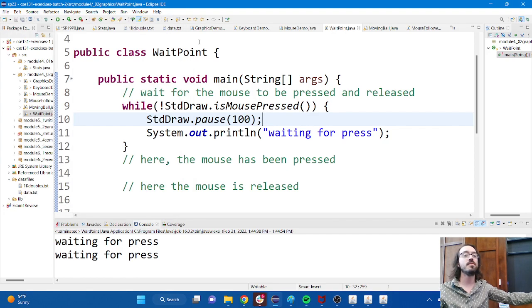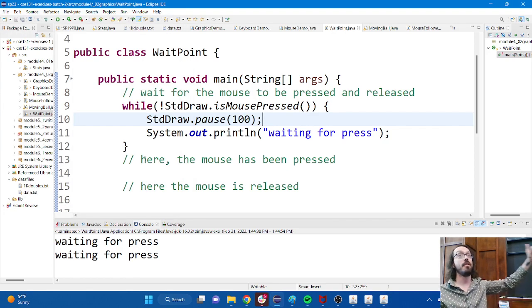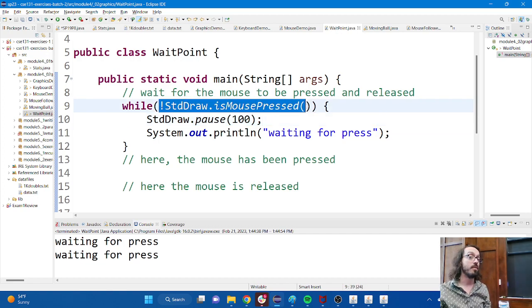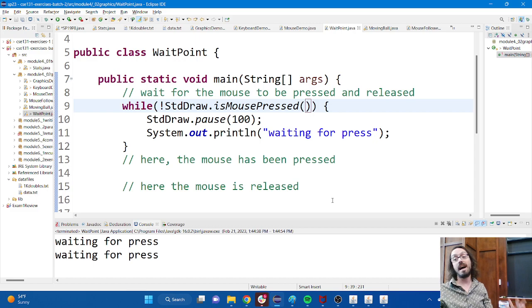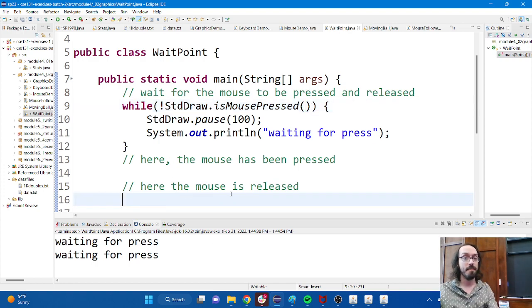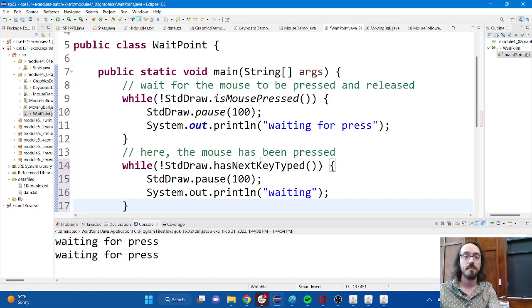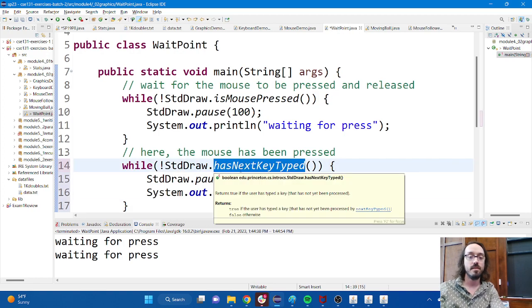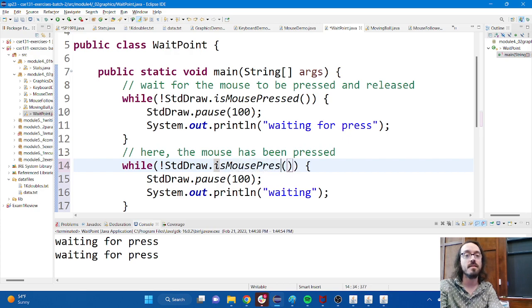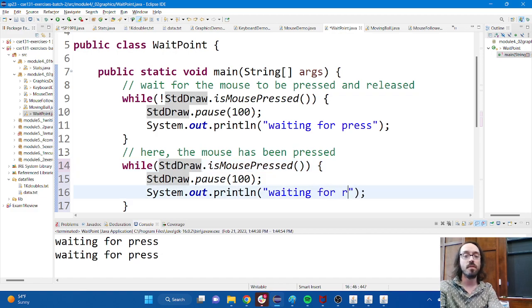Okay, now I have to do the other half when the mouse has been released. So here I'm saying I'm waiting for the mouse to be pressed, but there's nothing, I can hold that down for as long as I want to, right? The click isn't over until I let it go. So I'm going to have another loop, actually. Switch this to is mouse pressed. And this time, I'm just going to take the exclamation point off. Waiting for release.